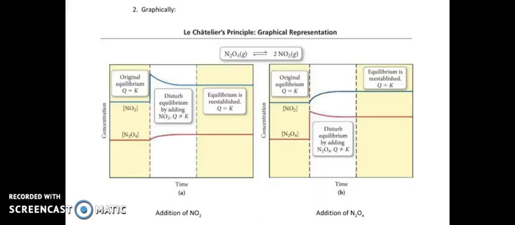All right, so if I were to look at a graph, this is a great picture of what's going on. I really like this. So it says at the original equilibrium, Q equals K. So we're going to start off right here.